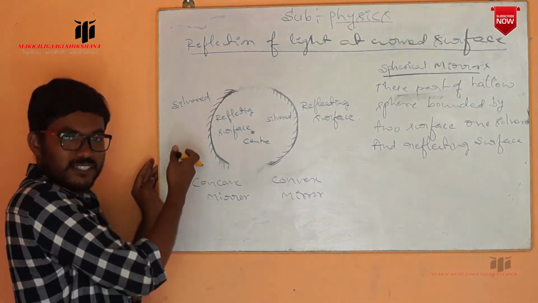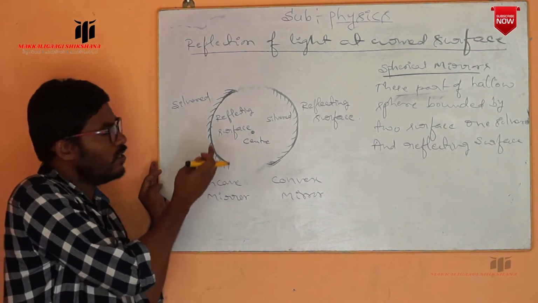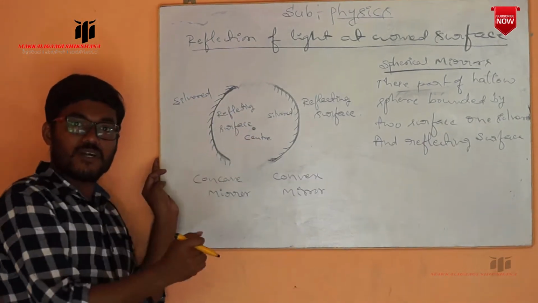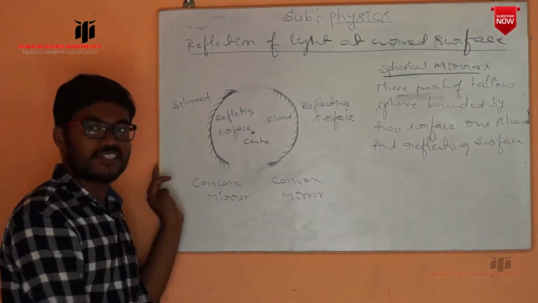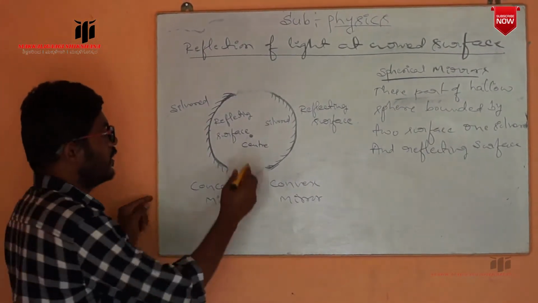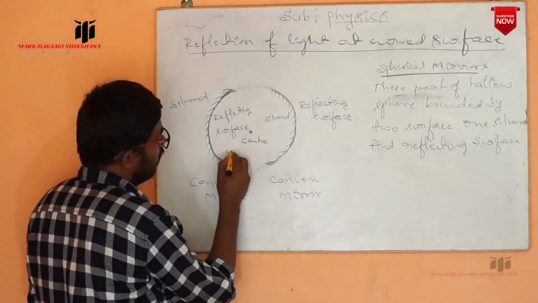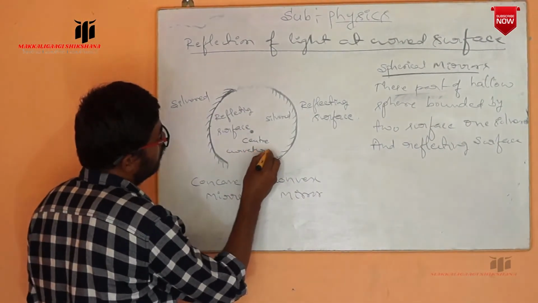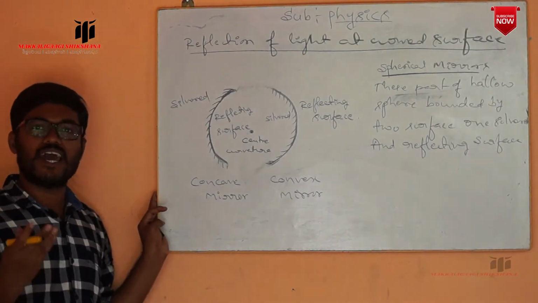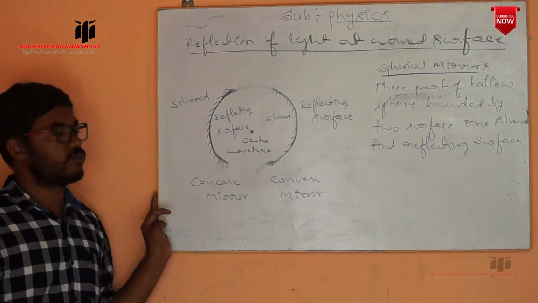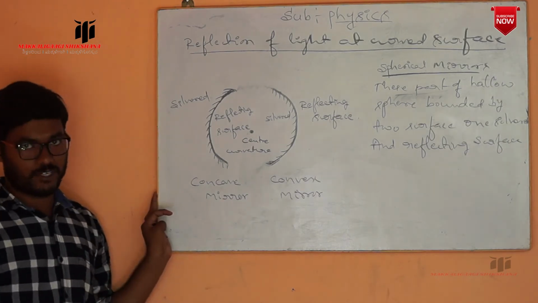This mirror is just a part of the hollow sphere. So the center of curvature is the center of the sphere of which the mirror is a part. So this is the center of curvature. The center of curvature is the center of the hollow sphere, of which the mirror is a part.